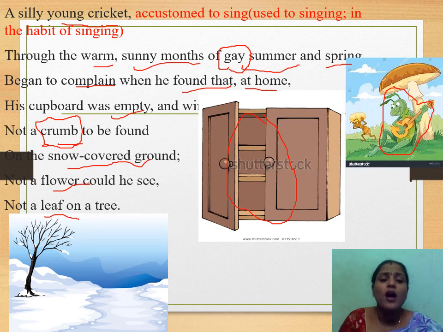Nothing was there. On the snow-covered ground, not a flower could he see, not a leaf on a tree. Yes, on the snow. Observe this picture. This is snow-covered ground, and nothing will be there. The tree was there, but there are no leaves. So he couldn't find anything to eat. So what is the situation of this cricket? Observe.